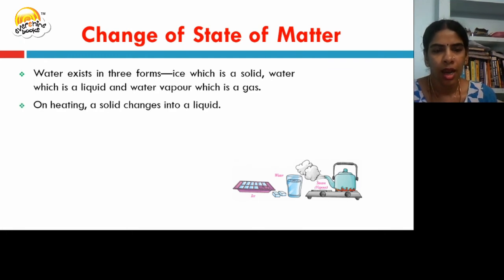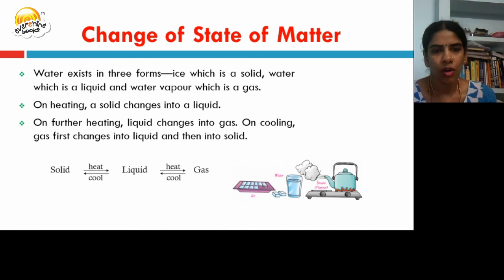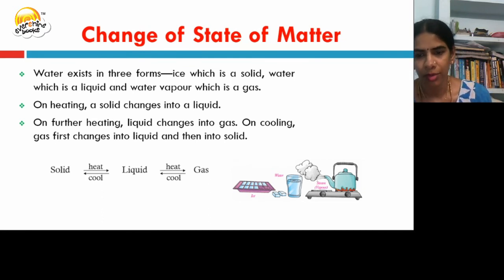On heating, ice changes into a liquid, that is, solid changes into liquid. On further heating, the water changes into steam, that is, liquid changes into gas. Now, vice versa, gas on cooling will get condensed to liquid. Liquid when further cooled, freezing, will become ice, that is solid.